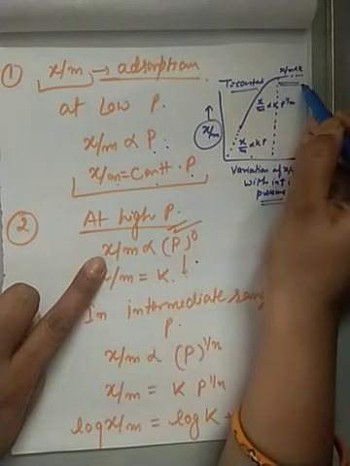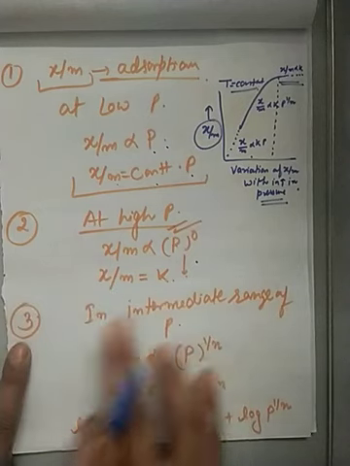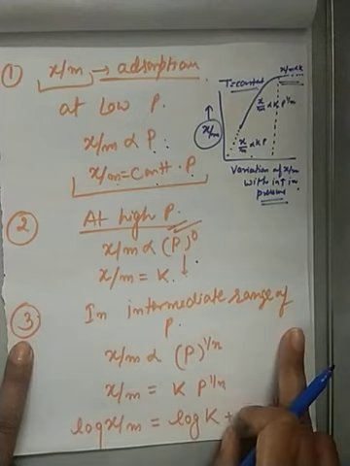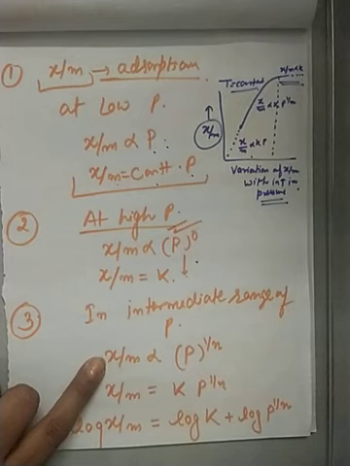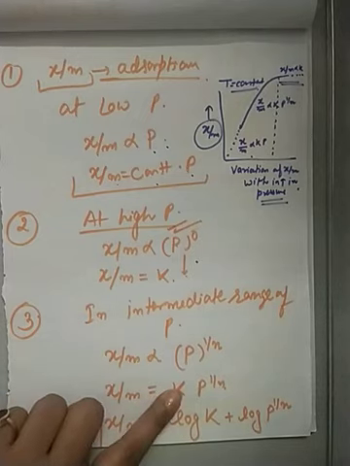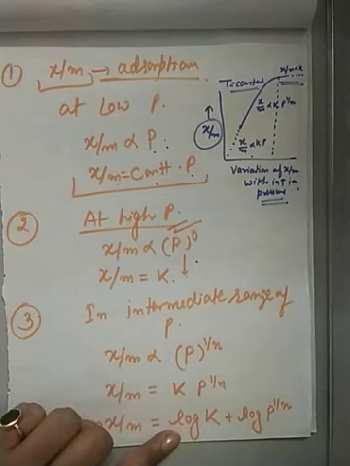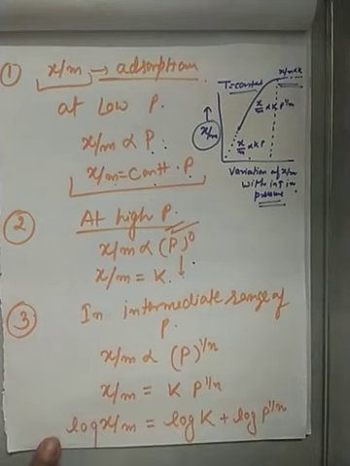So x upon m equals k, that is a constant. But in the moderate, that is the intermediate range of pressure, x upon m is proportional to P to the power 1 by n. And when you remove the proportionality sign, it becomes x upon m equals k P to the power 1 by n, where n is a positive integer and the n value depends upon the nature of the adsorbate and adsorbent. So this equation is actually called